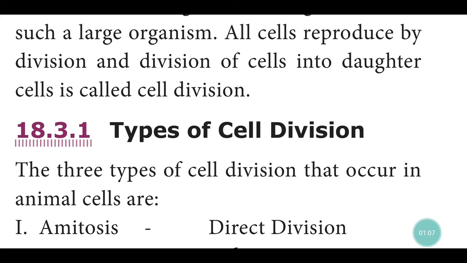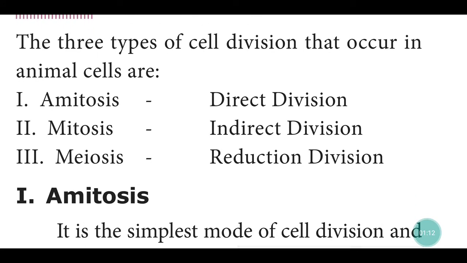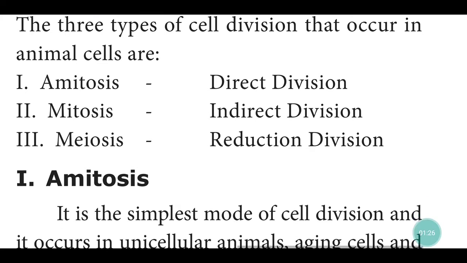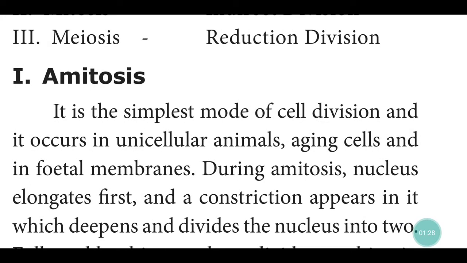Types of cell division. The three types of cell division that occur in animal cells are: A. Amitosis, otherwise called direct division. Mitosis, indirect division. Meiosis, reduction division. A. Amitosis. It is the simplest mode of cell division and it occurs in unicellular animals, aging cells, and in fetal membranes. Unicellular animals such as amoeba, euglena, and aged cells.